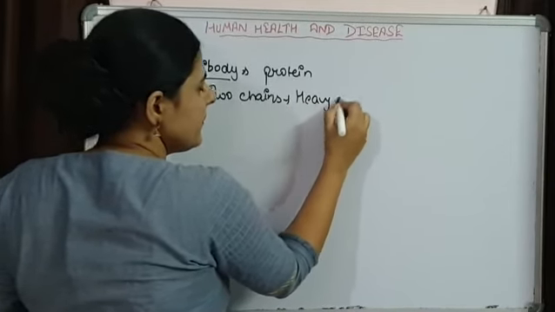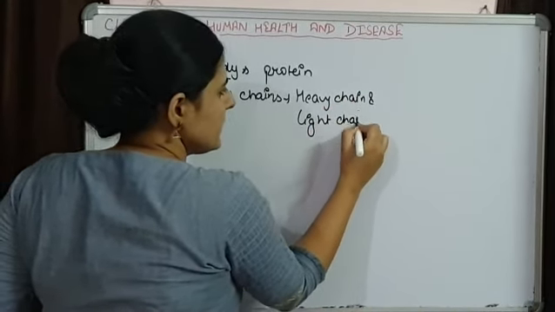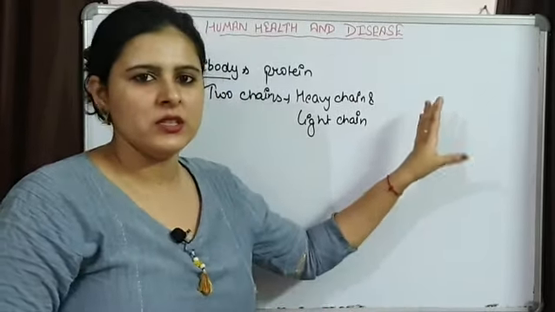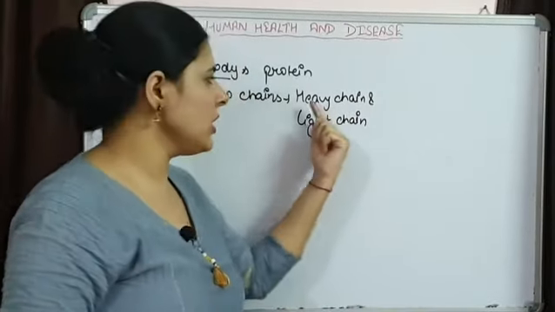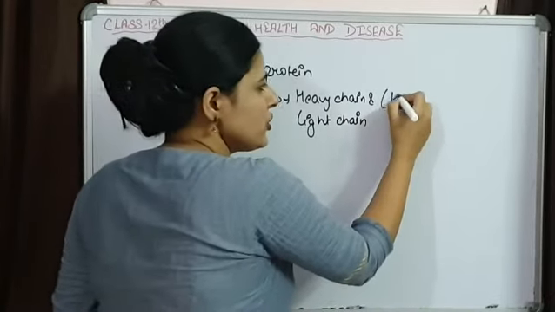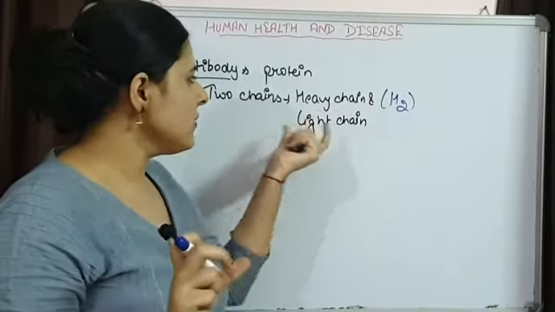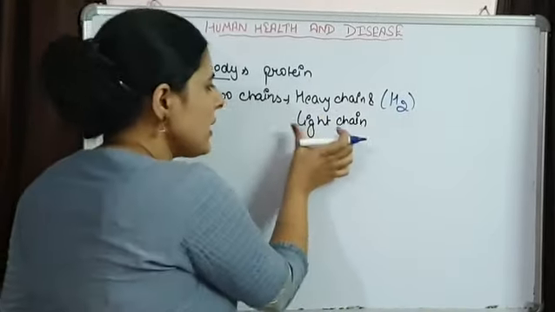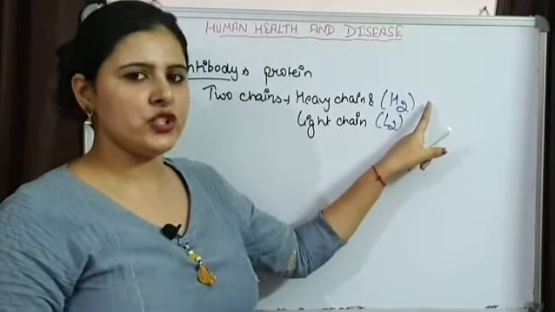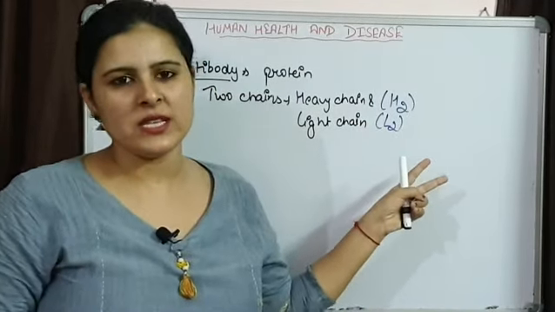Heavy chain and light chain. So in the diagram we are going to see two chains. There is a big size chain, two molecules of it, which we are going to call the heavy chain. So H2, because two are present, and two short chains that are very short compared to the heavy chains, so we are calling them light chains. So antibodies are structurally H2 and L2, meaning two heavy chains and two light chains are present.